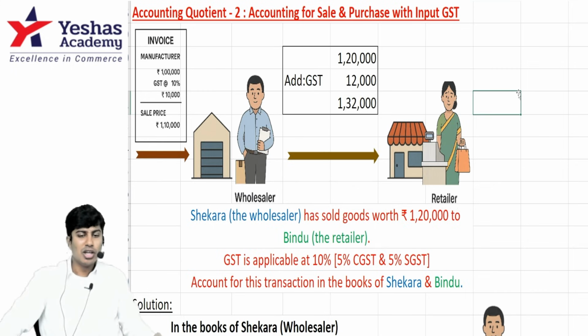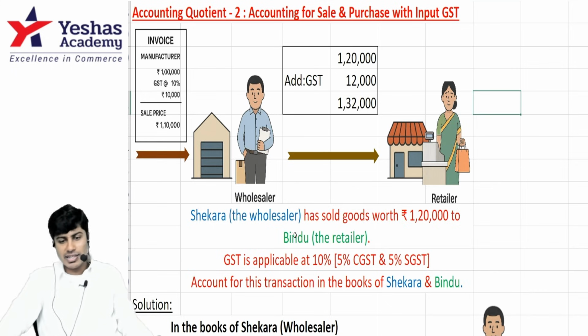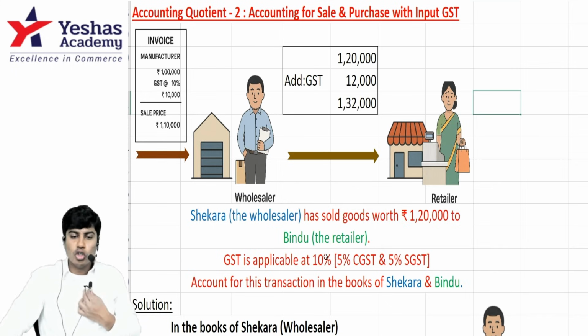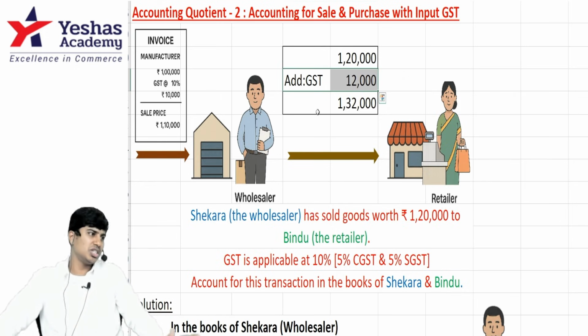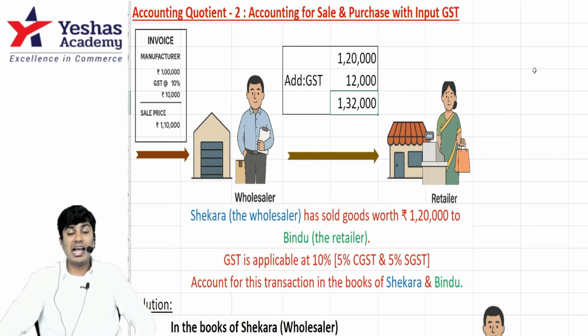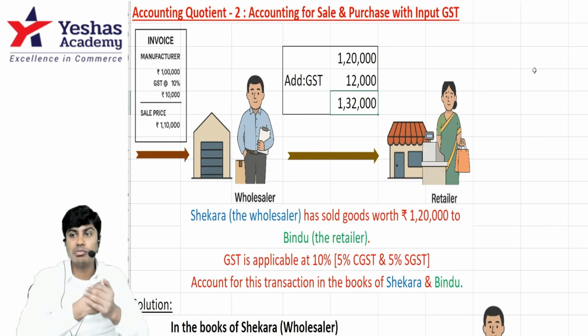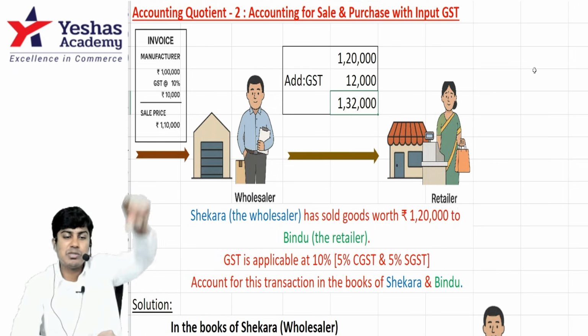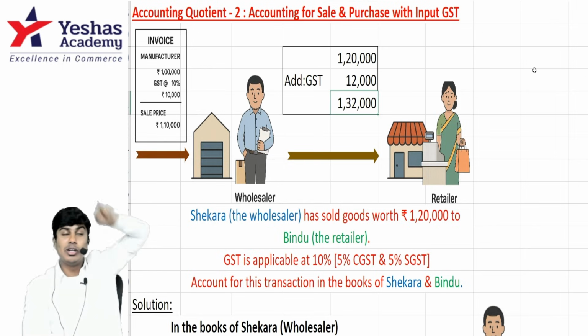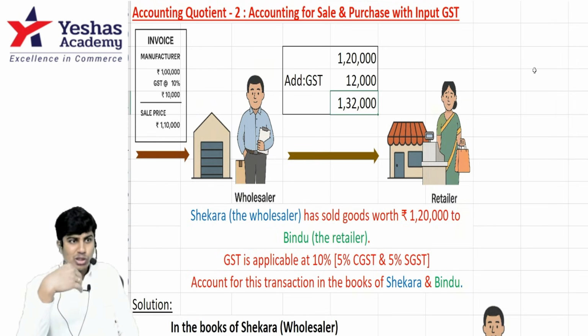Buyer Bindu. Okay. Now Shekhar, the wholesaler, has sold goods worth 1 lakh 20,000 to Bindu, the retailer. In between, the central government and state government told him they want 12,000 rupees: 6,000 to CGST, 6,000 to SGST. Totally, how much did we collect from Bindu? 1 lakh 32,000. How much belongs to wholesaler Shekhar? 1 lakh 20,000. How much should he pay to government? 12,000. There comes the interesting thing. Shekhar has already paid 10,000 to the central government through Manohar. So when he collected 12,000 tax, he will pay only 2,000 to government.